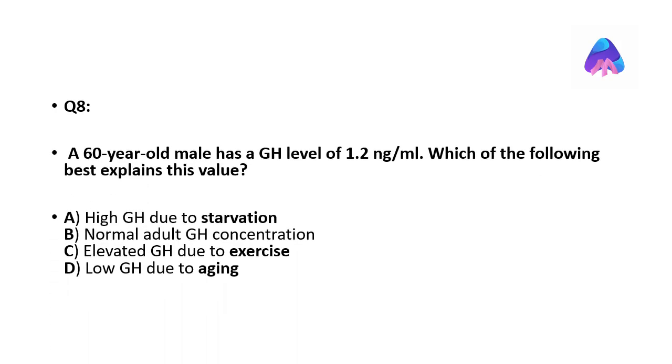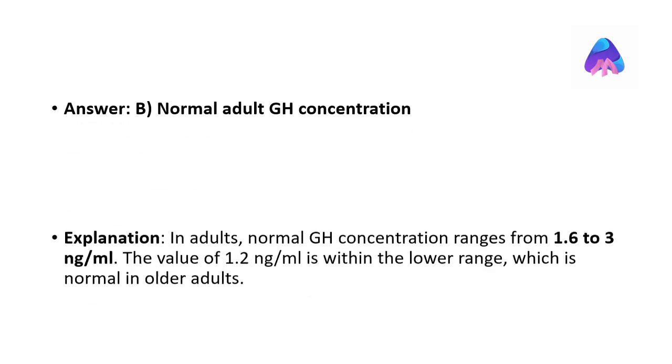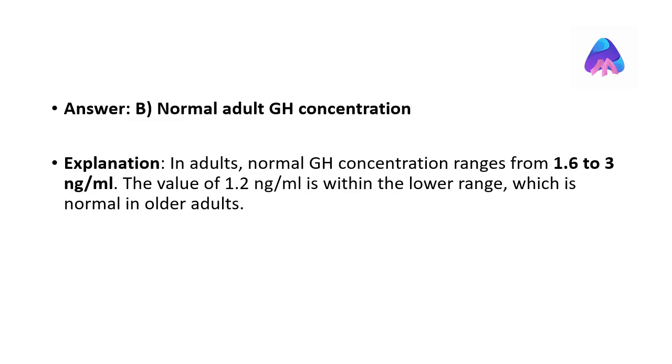A 60-year-old male has a GH level of 1.2 nanograms per milliliter. Which option best explains this value? The correct answer is normal adult GH concentration. In adults, normal GH concentration ranges from 1.6 to 3 nanograms per milliliter. The value of 1.2 nanograms per milliliter is within the lower range, which is normal in older adults.